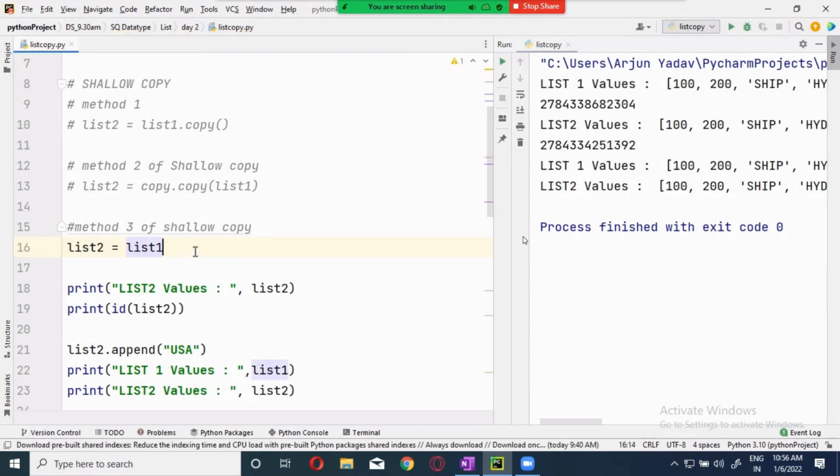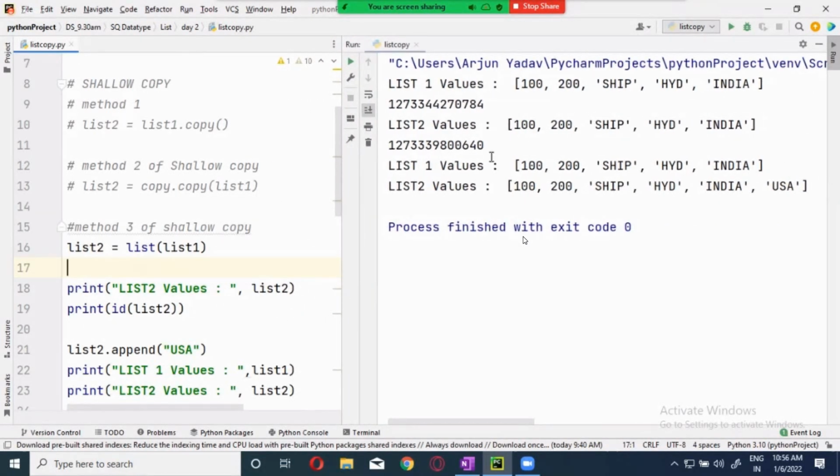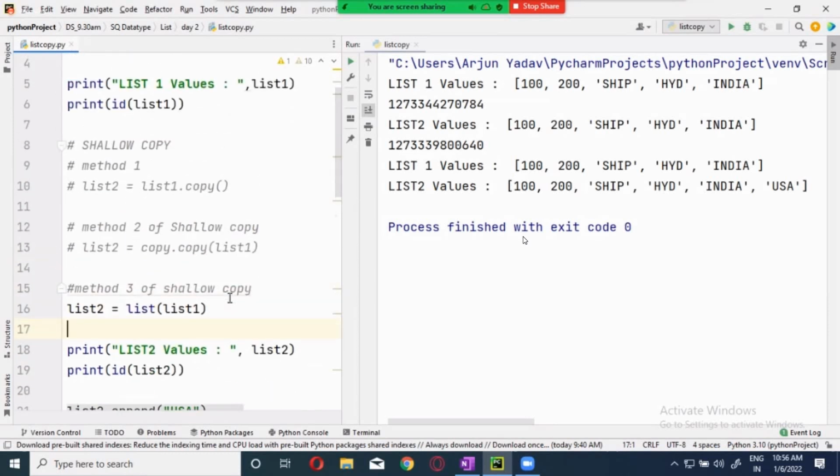Reference copy, right? If I put this one in a list like this, maybe it should work. Now let's try it out. At least it's doing the copy. Yeah, it's working. This is a third way of doing the shallow copy. Guys, I've shown you 3 different methods of shallow copy. So just look into this.